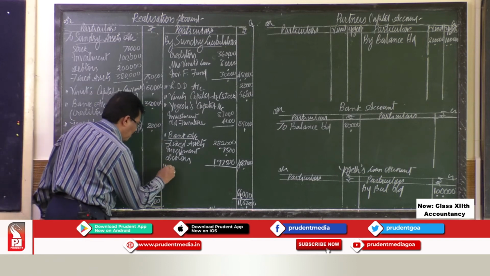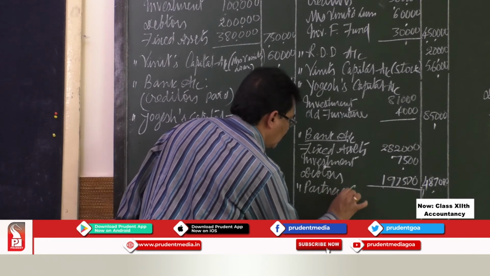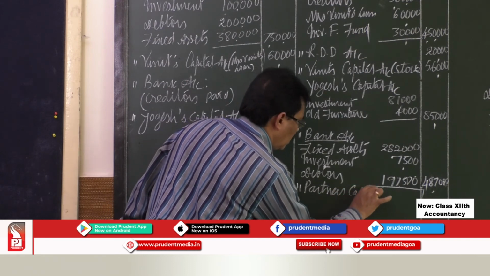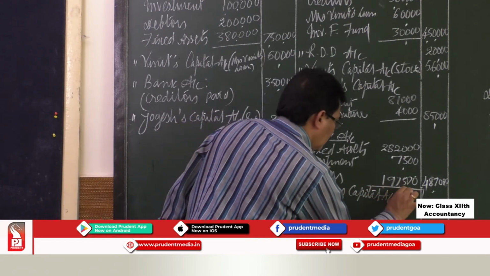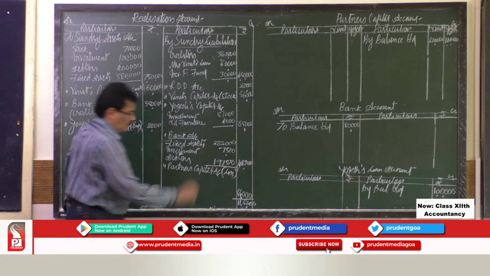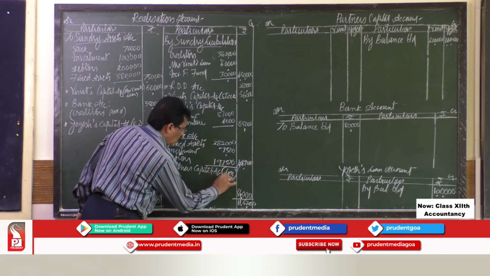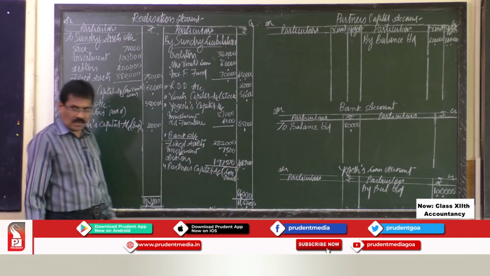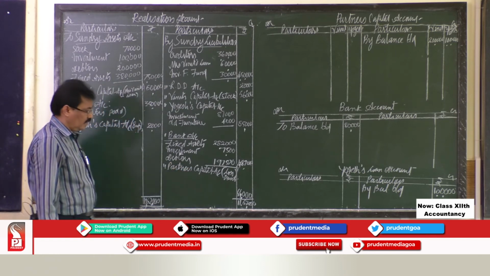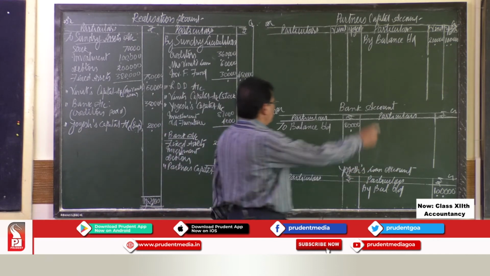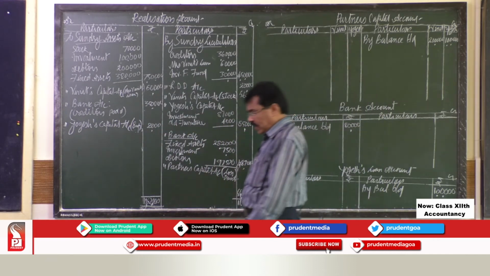So by partner's capital account, this is loss transferred. Loss transferred to partner's capital account is this. So whatever 64,000 loss is there, that should be distributed among the partners Vineet and Yogesh in